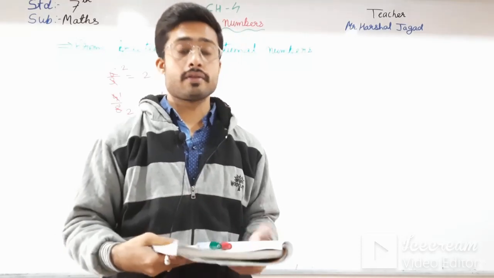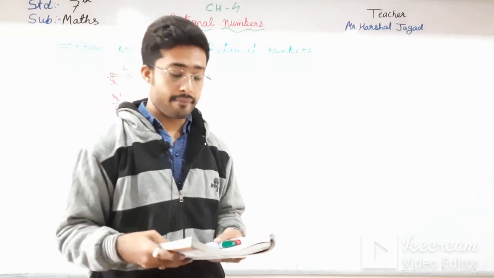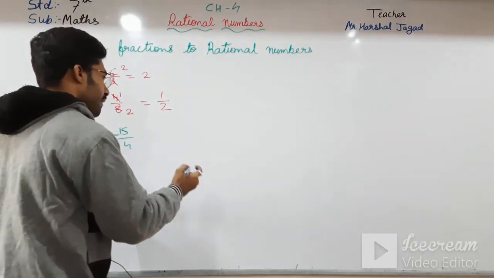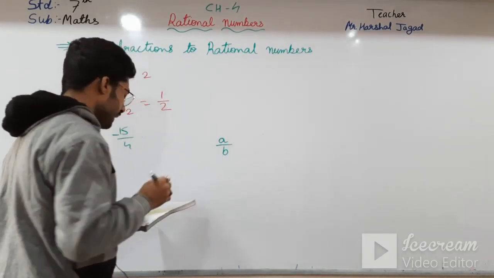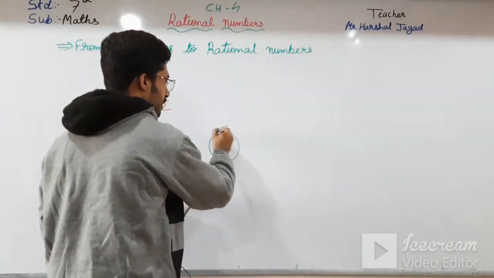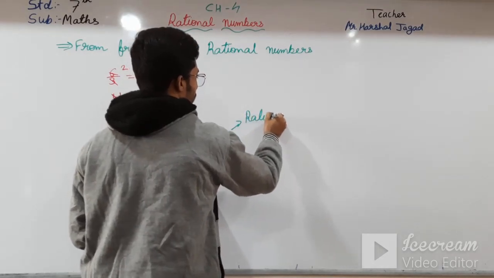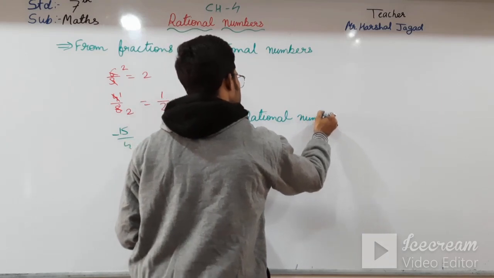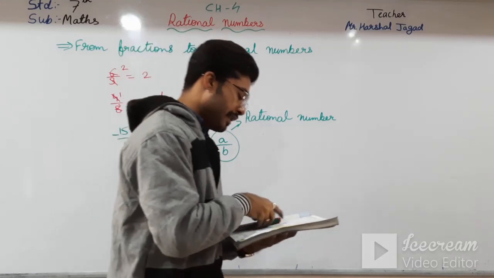See here, first of all, what is a rational number? Here they have given the definition: a number that can be expressed in the form of a upon b is a rational number. This is known as the rational number.